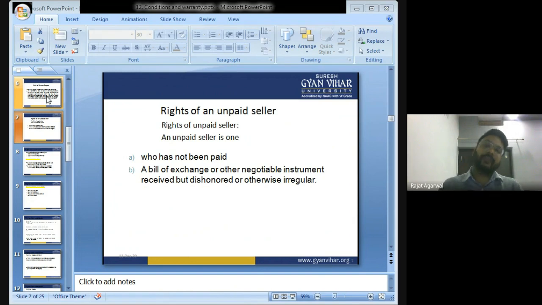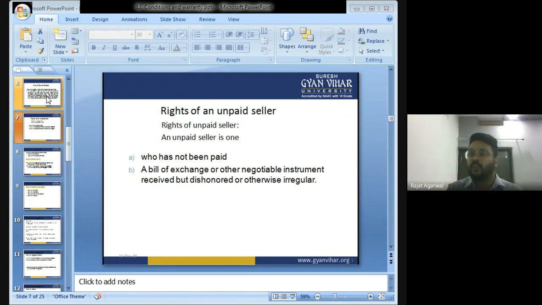Who is an unpaid seller? An unpaid seller is one who has not been paid, or who has received a bill of exchange or other negotiable instrument, but it was dishonored or otherwise irregular. An unpaid seller is the one who has not received the payment, or the one who has received the cheque or any bill of exchange, but that cheque or bill of exchange is dishonored. Then also you will not get the money.